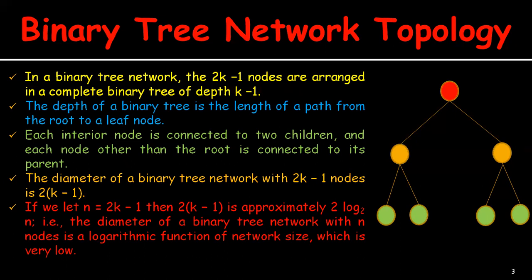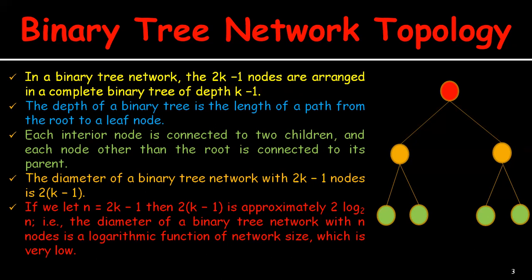For this graph, as we can see on the screen, the degree is 3. And the diameter of the binary tree network with 2^k minus 1 nodes is 2 times (k minus 1), because the longest path in this tree goes from a leaf node up to the root of the tree and then down to a different leaf node.